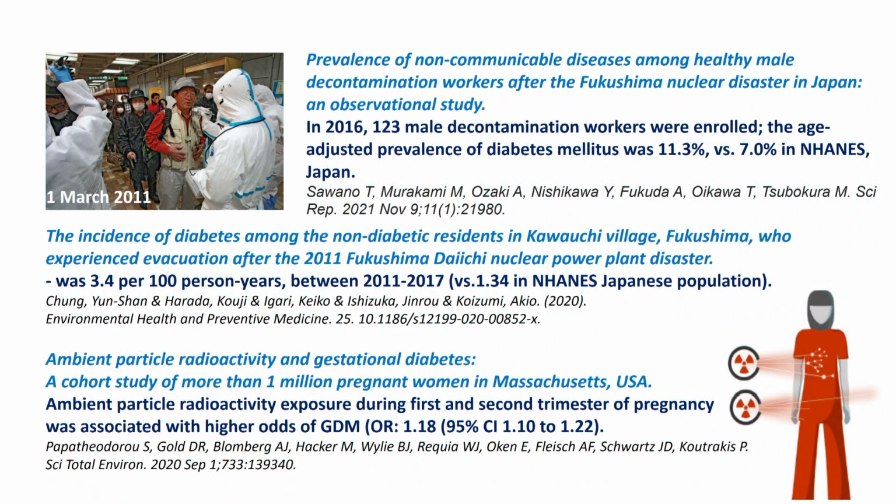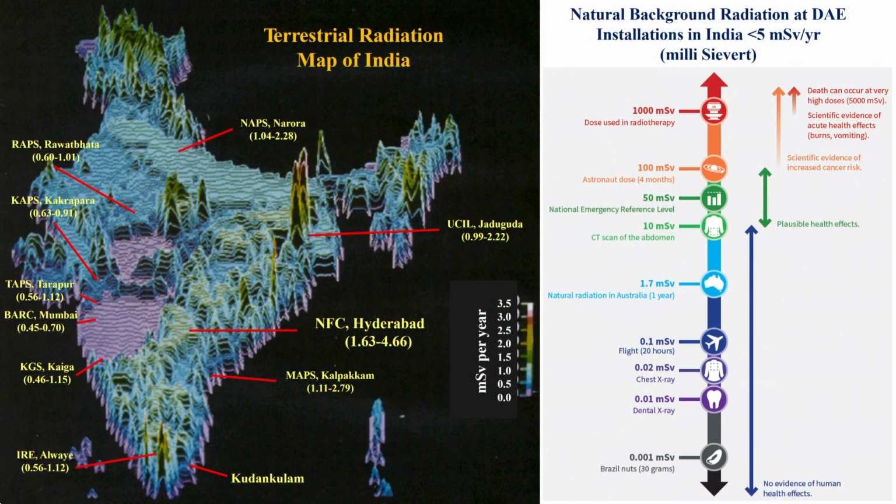After 3 years, in those people who were exposed to this radioactivity during decontamination, the annual incidence rate of newly developed diabetes was about 3 per person-years compared to 1.4 in the normal population in Japan.